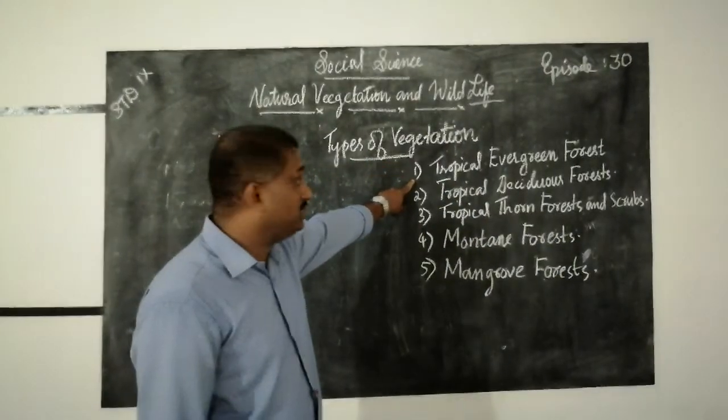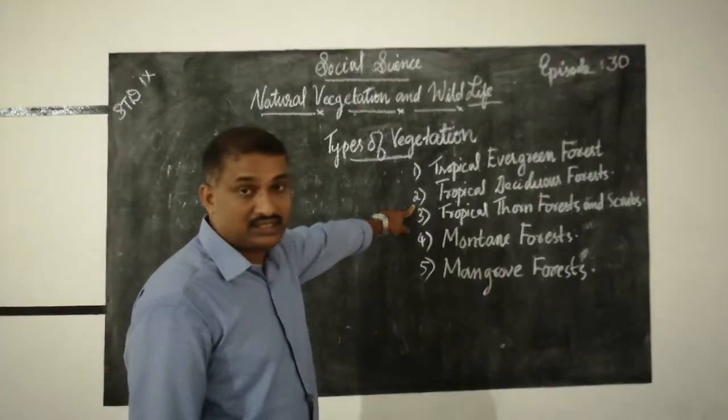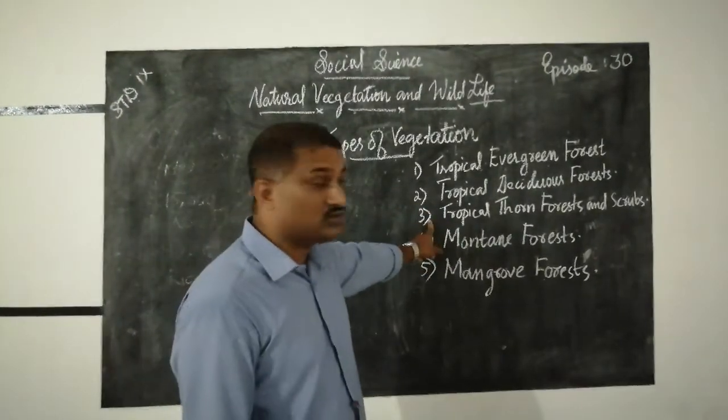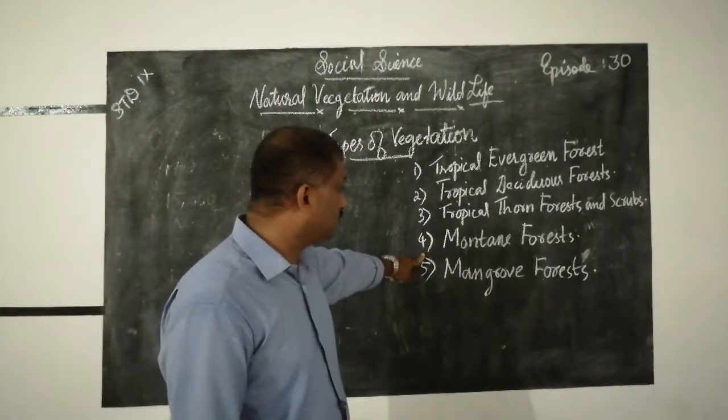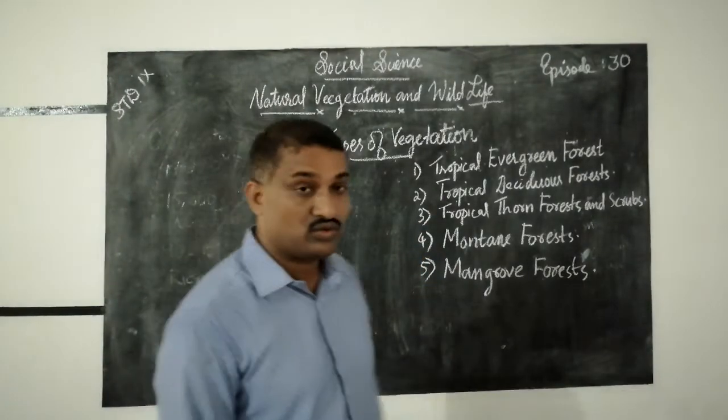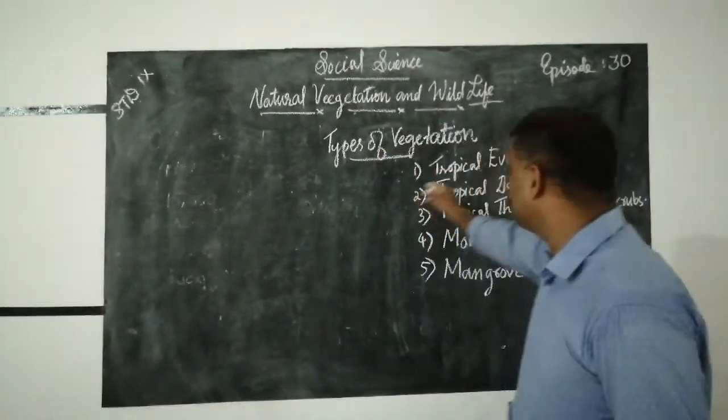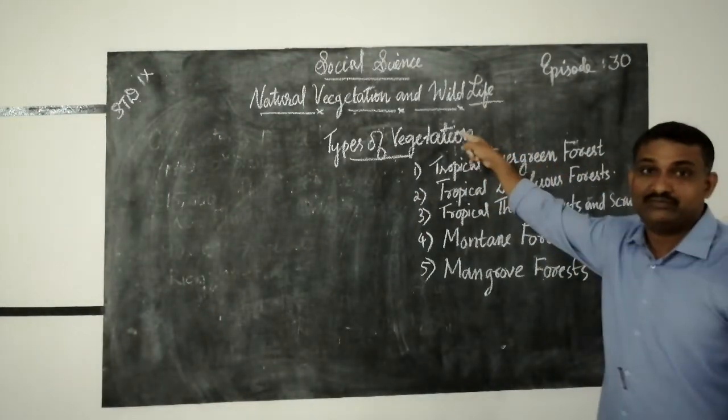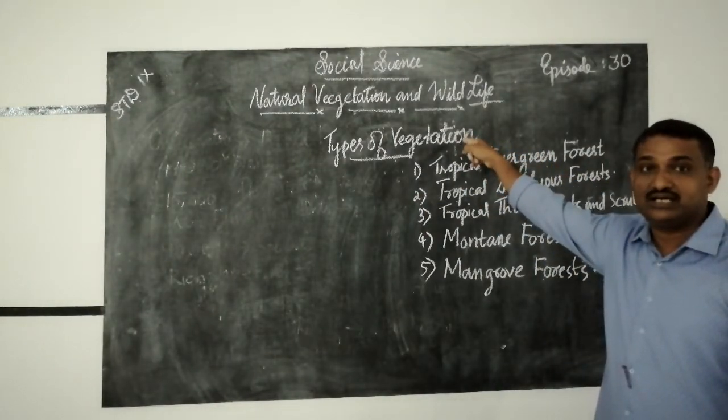First one is tropical evergreen forest. Second one, tropical deciduous forest. Then tropical tall forest and shrubs. And the next one, montane forest. Next one is mangrove forest. These are the different types of vegetation. Vegetation here means plants. Plants we can call vegetation.